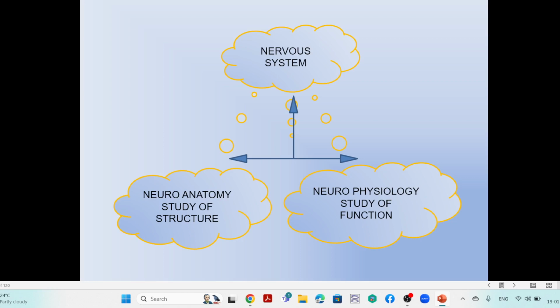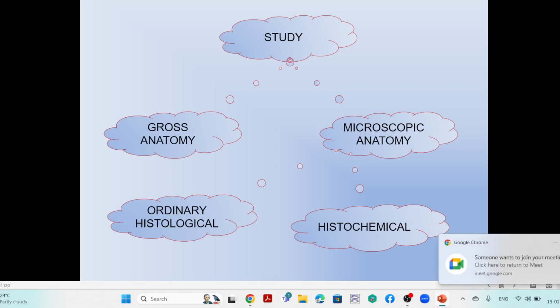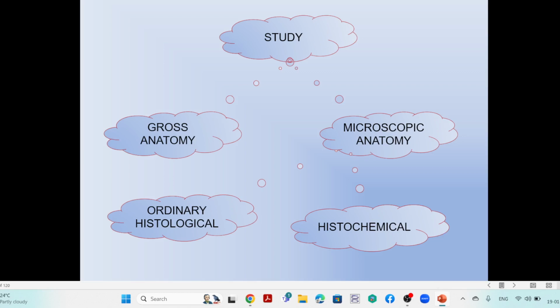So here, neuroanatomy and neurophysiology, the structural study and functional study. Here we can make divisions related to one, the gross anatomy, and another one is microscopic anatomy. The gross anatomy is a gross structural study, and for the functional aspect, what we are going to make is the microscopic anatomy.